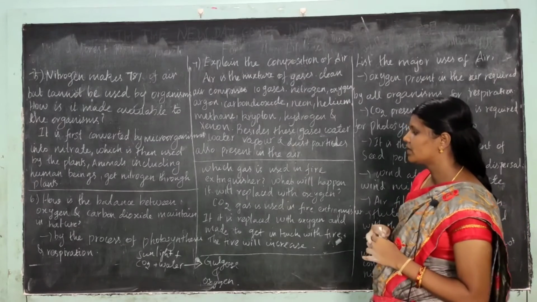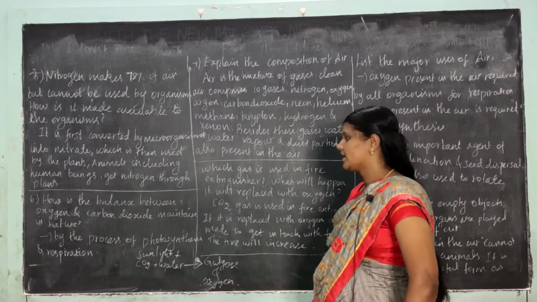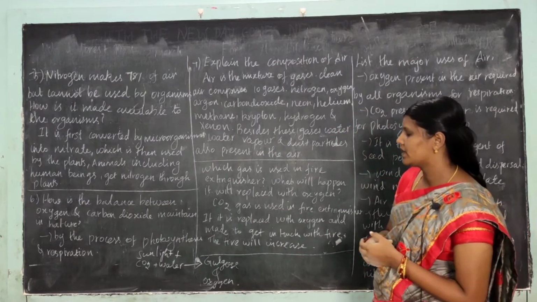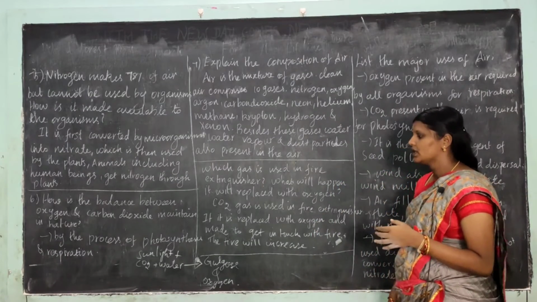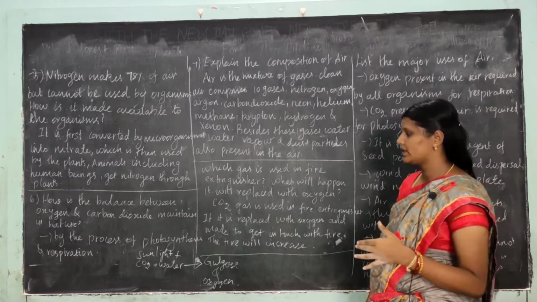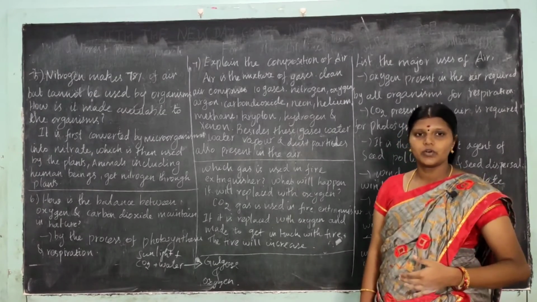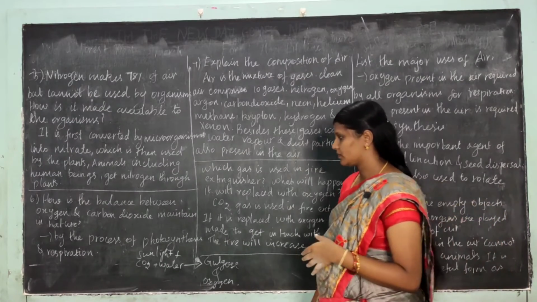Next question: how is the balance between oxygen and carbon dioxide maintained in nature? By the process of photosynthesis and respiration.